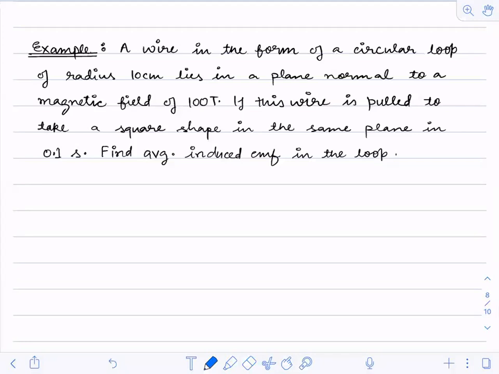It is pulled out of a magnetic field. Now you have to tell the induced EMF, the average induced EMF. Average induced EMF or induced EMF, both are the same thing. I'm giving you 15 seconds for this, because this has a little calculation. Try to do the sum. Do this fast.